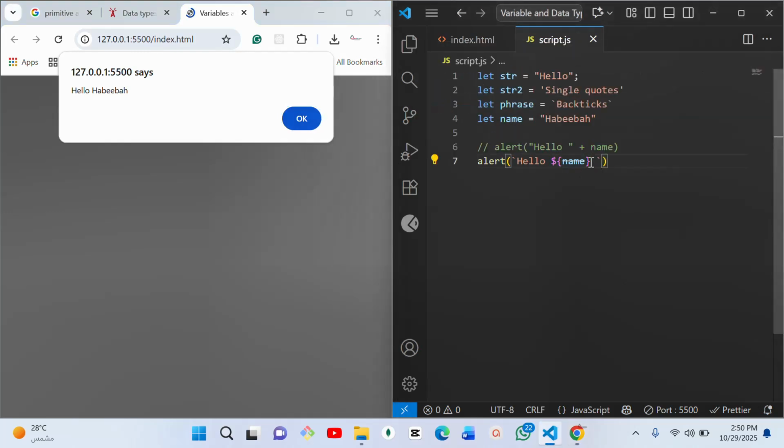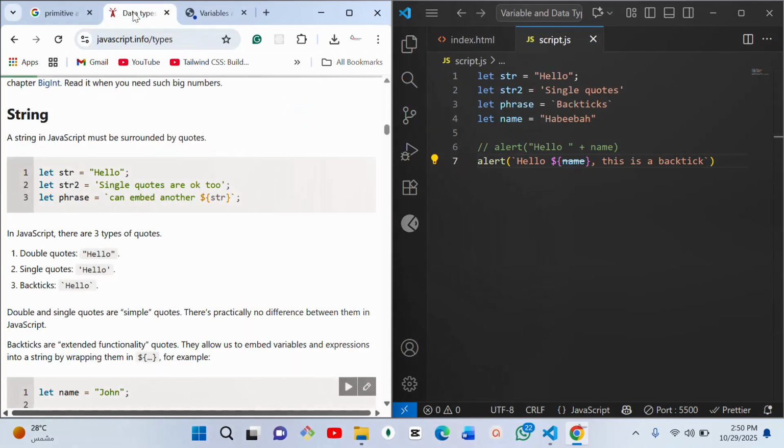So I can still continue after this. Hello Habiba, this is a backtick, whatever. And then you're going to see it here immediately. So I can put a variable right inside this string without using all these plus signs. But if I want to achieve this same result from this place, after the hello I'll put plus, then this name, and I will put another plus to write this again. But it is not so in this one. So that is how to use backticks.